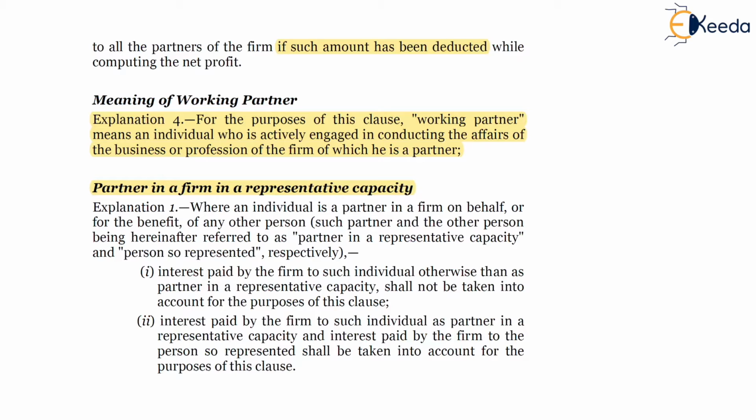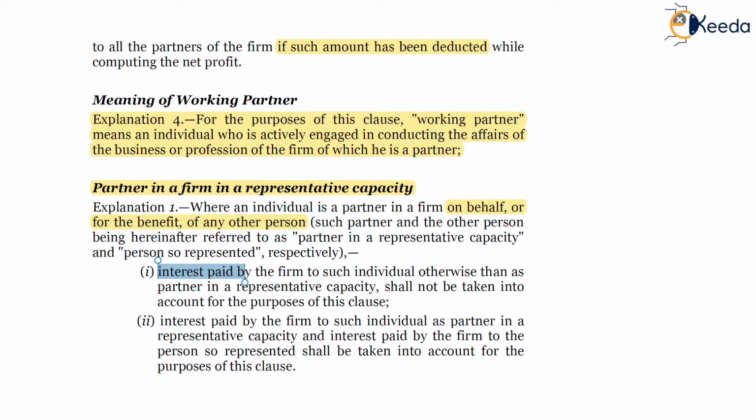On your screen, explanation 1 to section 40B: where an individual is a partner in a firm on behalf or for the benefit of any other person, such partner and the other person are hereinafter referred to as partner in a representative capacity and partner so represented. In our example, the partner in a representative capacity was Mr. A and the partner so represented was HUF. So here the individual is acting in a representative capacity. Mr. A is acting on behalf of HUF. HUF is the partner, Mr. A is not the partner.